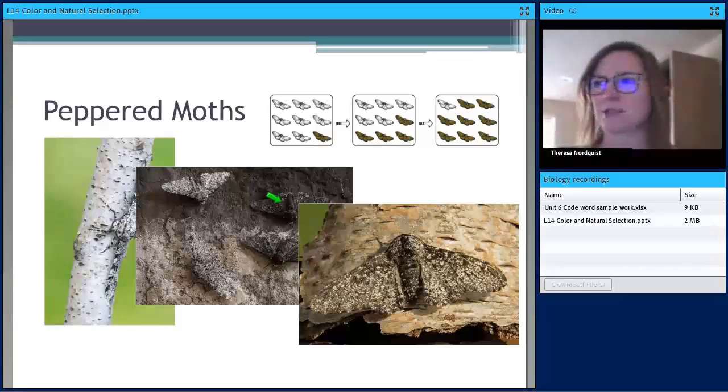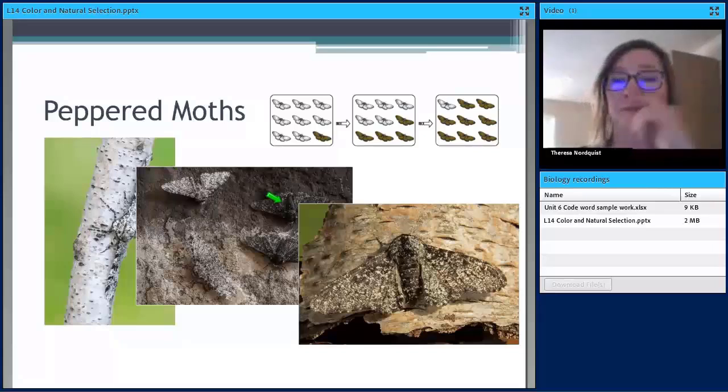Now, your quick check has a question about the peppered moth population, and it's asking which one caused it to increase in the late 1800s, the dark color. Well, the environment changing isn't an option. So when you look through the options, think which one would cause any organism to increase in number. Which one of these has nothing to do with the peppered moth story? Which one of those things, or the time of year or time in history, would allow any organism anywhere at any time to increase in number? Oh, I forgot to put a star on this slide.